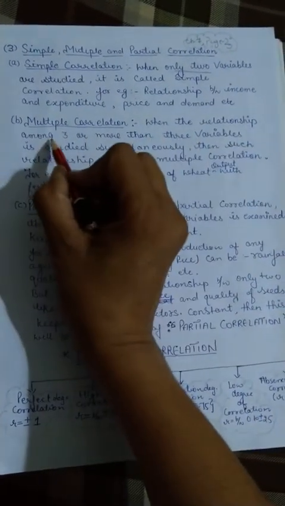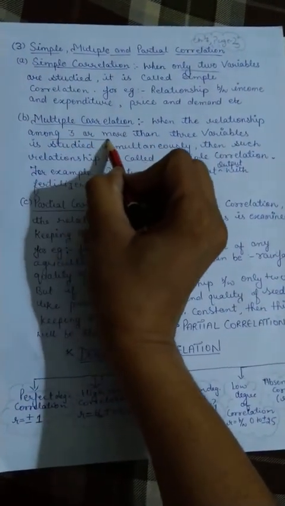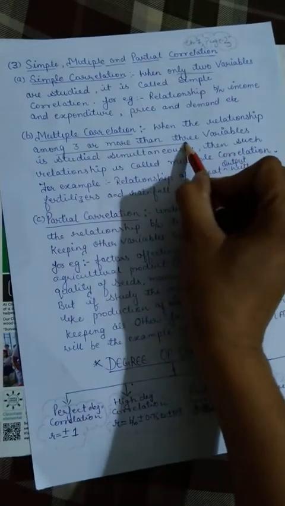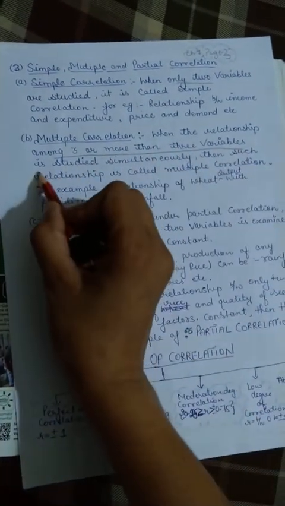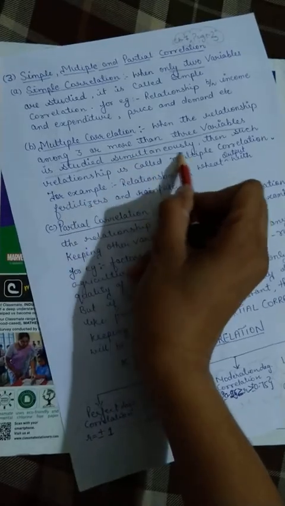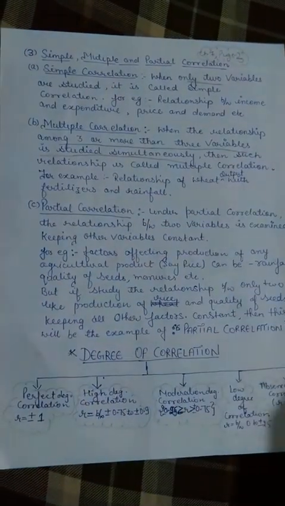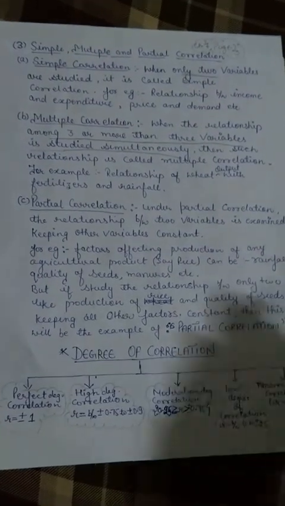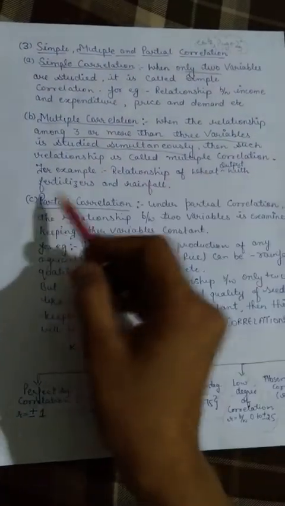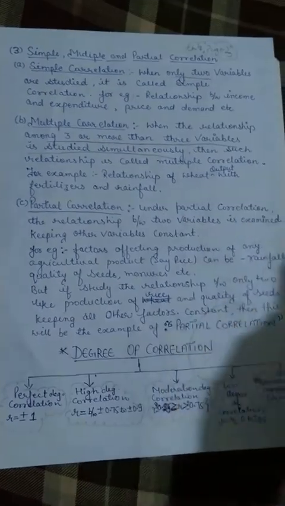If we study the relationship among three or more variables simultaneously, it is an example of multiple correlation. For example, the relationship of wheat output with fertilizers and rainfall.